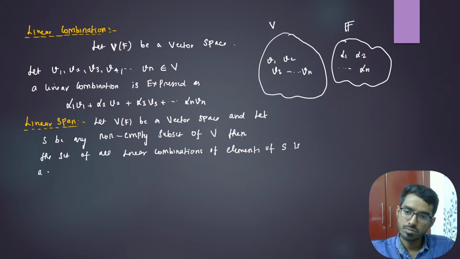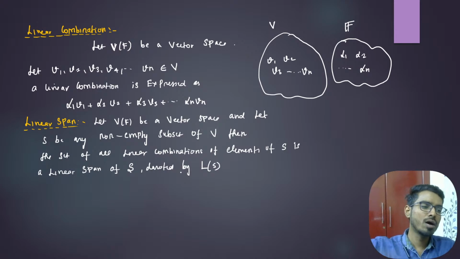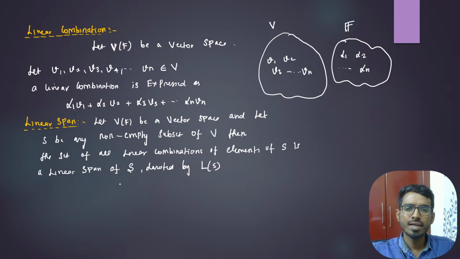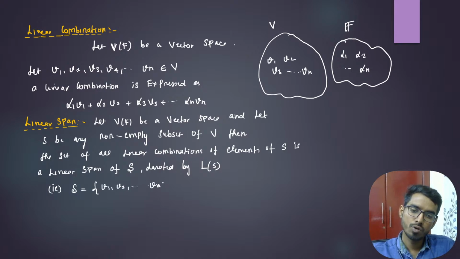is the linear span of S, denoted by L of S. Now it will be very easy for you to understand. You collect all those linear combinations of that S, and that is the linear span of S. So you take a non-empty set S, v1, v2, and so on up to vn.